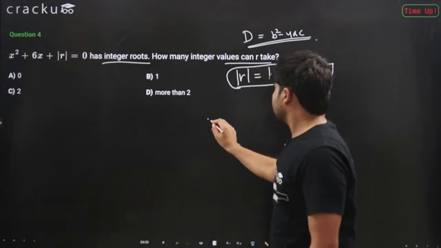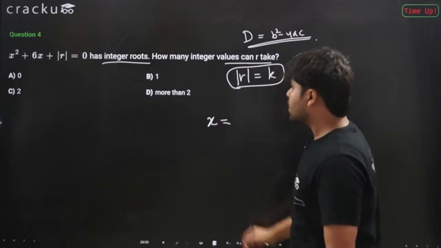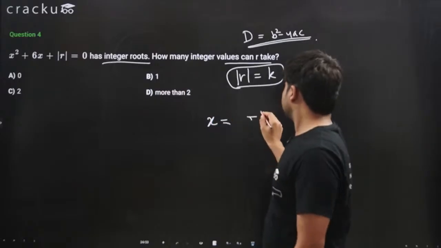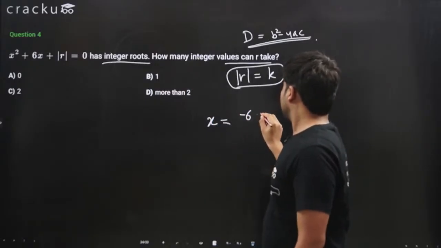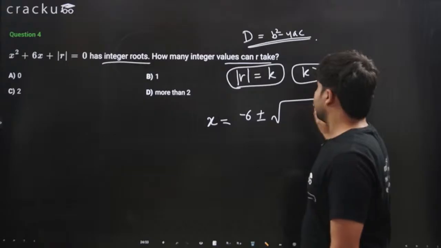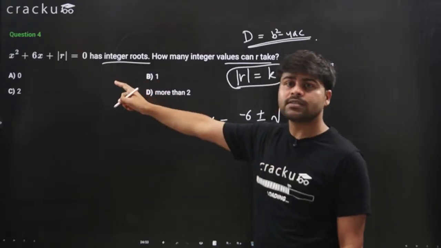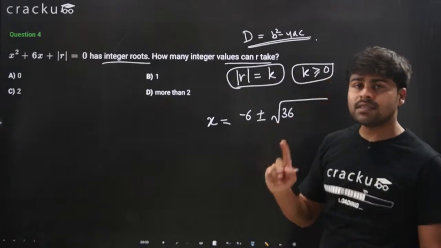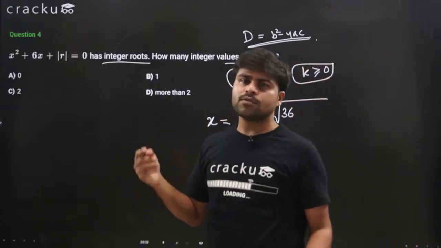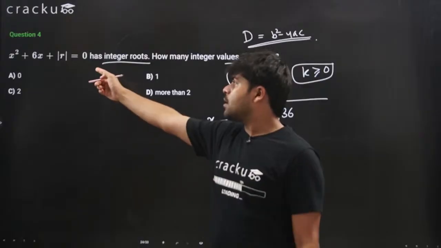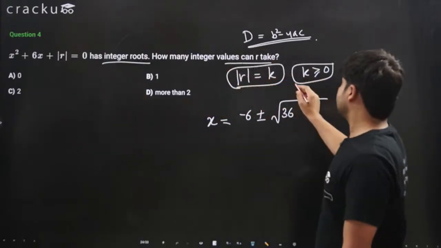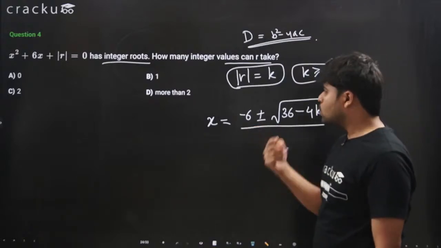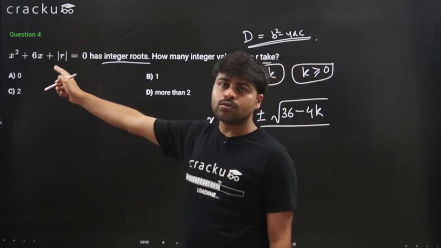The roots are x equals minus b, which is minus 6, plus minus the square root of b squared, which is 6 squared, which is 36, minus 4ac. A is 1, so minus 4, and c is the modulus of r, which we assumed as k, so minus 4k, divided by 2a. 2a is 2 times 1, which is 2.